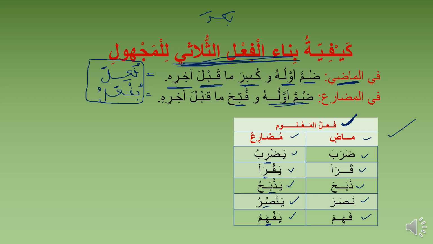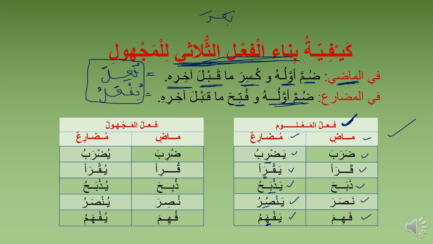So let's look at the majhul now of the same verbs. The majhul now, the passive verb, of these same verbs. Doraba, the passive verb of doraba in madi is what? Duriba, following the fu'ila template. And that means he was beaten. So the mudari is what? Yudrabu. He is being beaten.